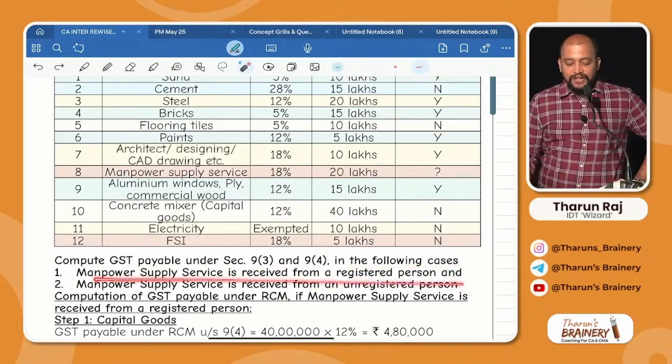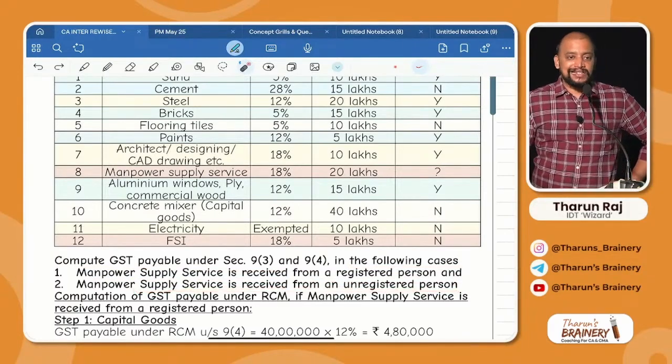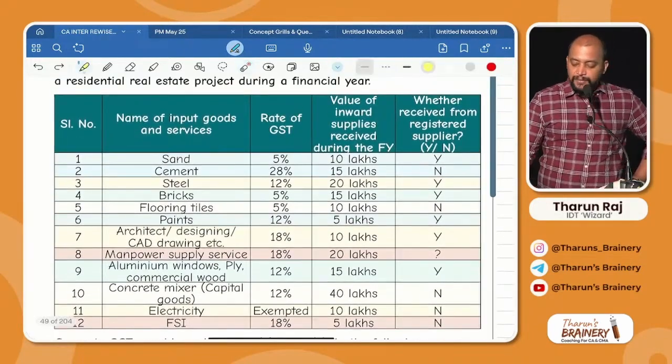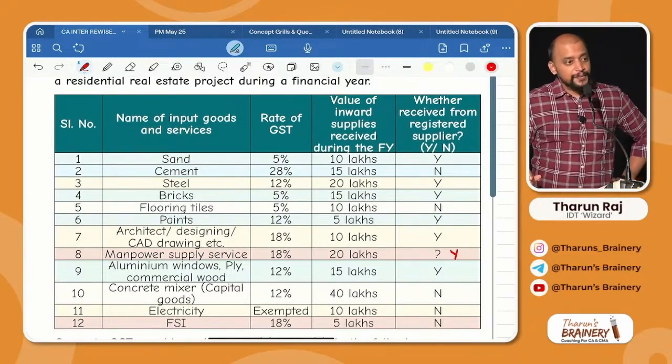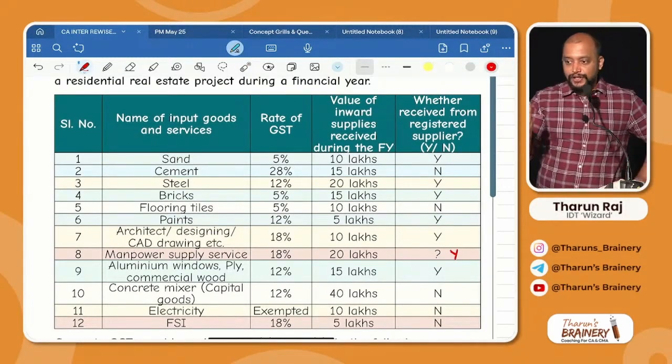Manpower supply is received from a registered person. Manpower supply is received from an unregistered person. So, suppose manpower supply is from a registered person, let's take this as yes. Can we do the question? Yes. Close this book or keep that book. Question also it is okay.